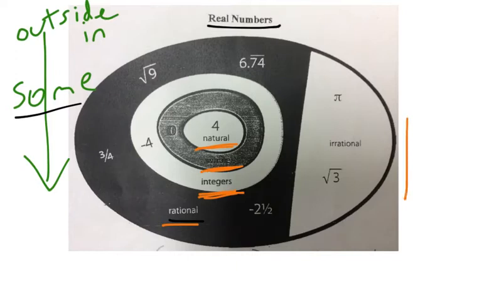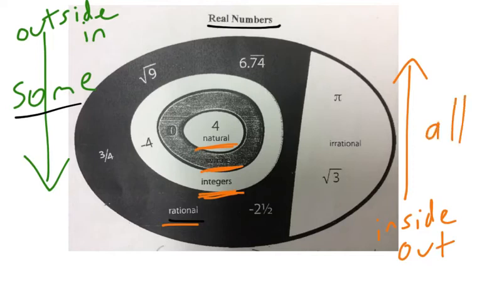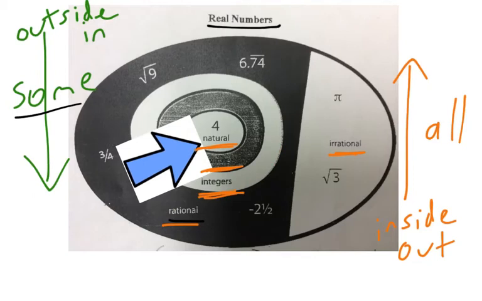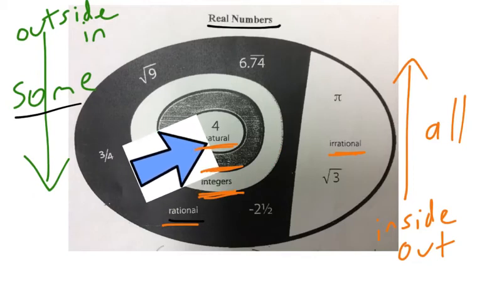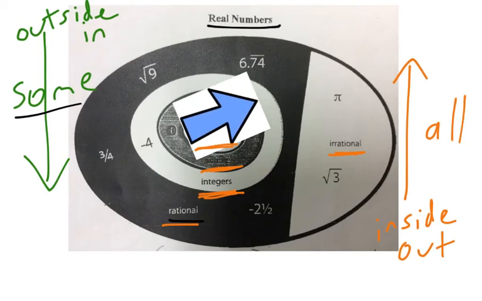And as we're reading the other way, so if we're reading from the inside out, then we're going to use the word all. So all irrational numbers are real numbers. All integers are rational numbers because that's outside of it. All rational numbers are real numbers. We could say all natural numbers are whole numbers because natural numbers, this circle is part of this larger circle.